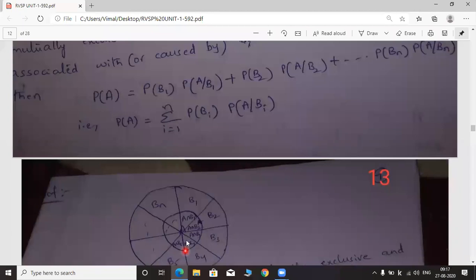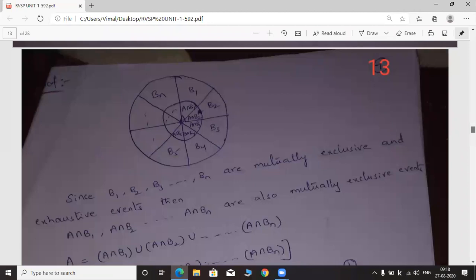Okay, so here A is the inner circle, B is the outer circle, and in the event B, we have n number of mutually exclusive and exhaustive events, B1, B2, B3, and so on up to Bn. So we have to draw the circles like this. In set theory, we would draw the circles to indicate a small common portion, but here each and every portion in A is a common portion only, because this is the inner circle.